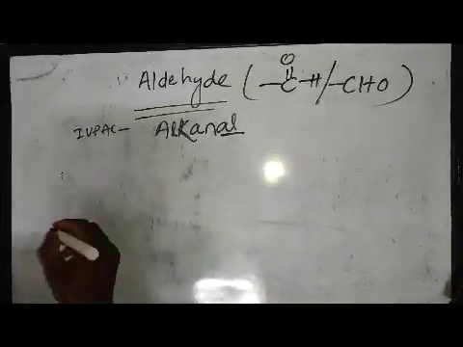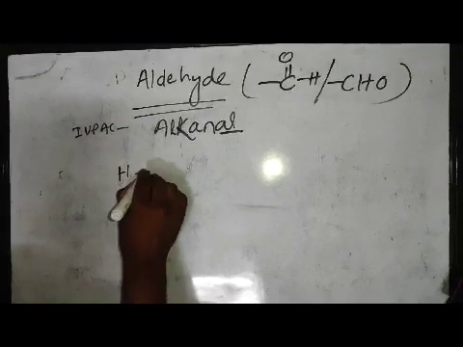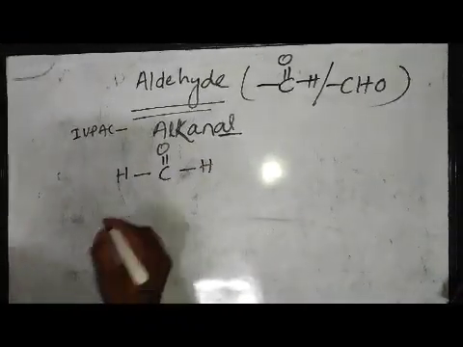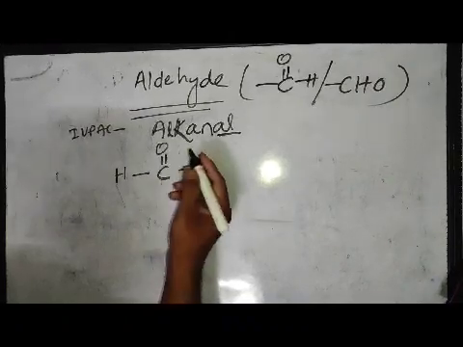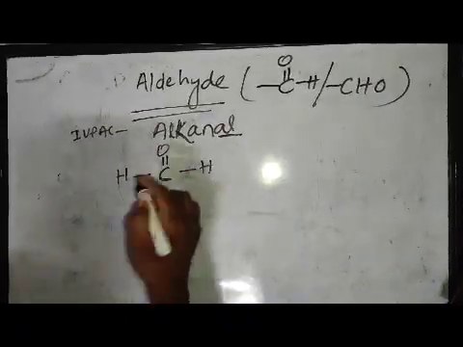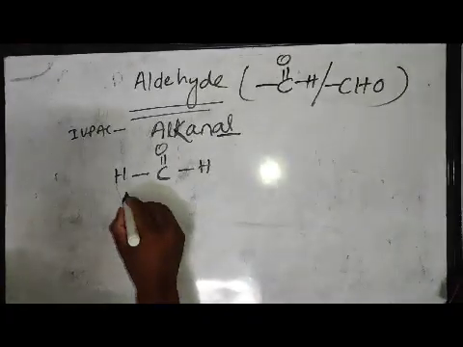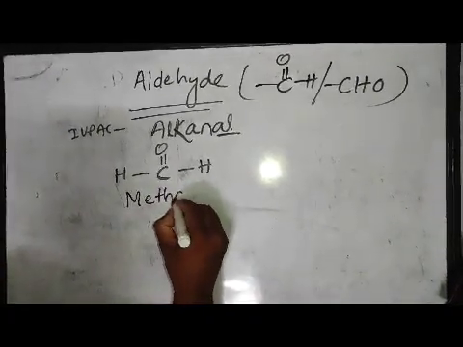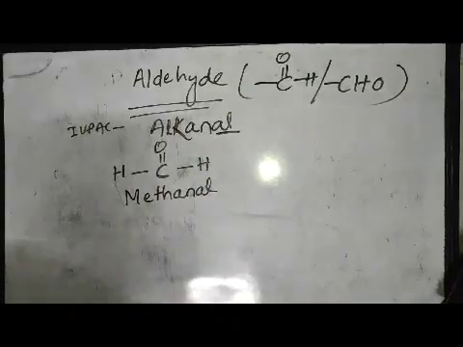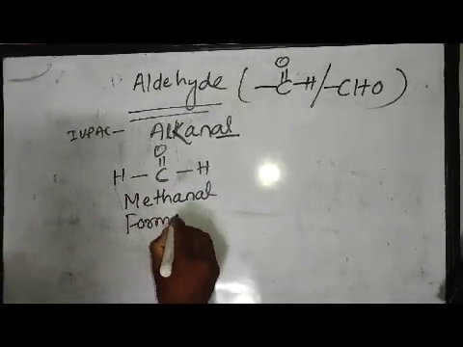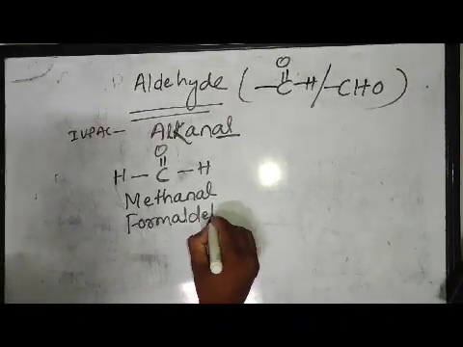The first member of aldehyde is H bond C double bond O bond H. Here the number of carbon atoms is 1, so the prefix is meth. The aldehyde IUPAC name is alkanal, so its IUPAC name is methanal. And the common name of this molecule is formaldehyde.